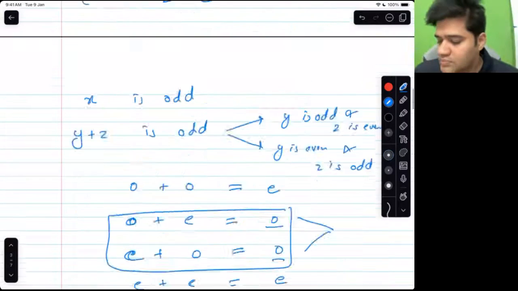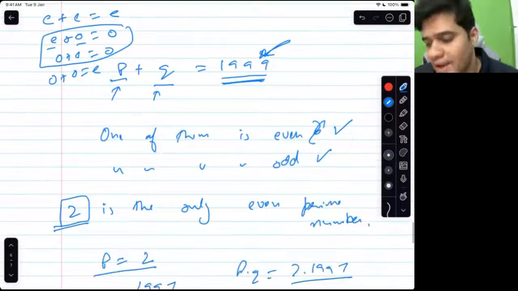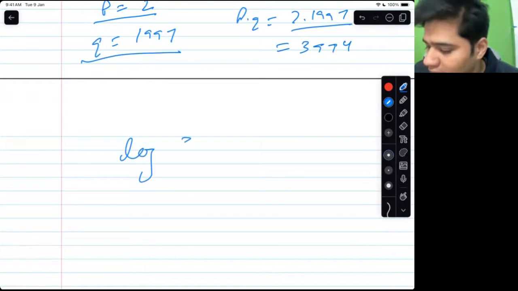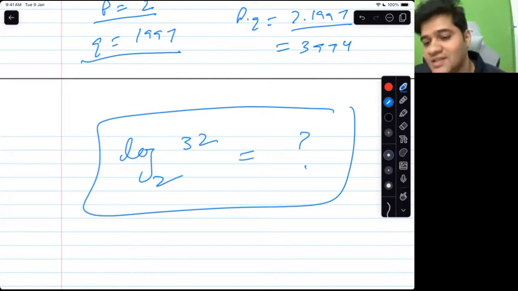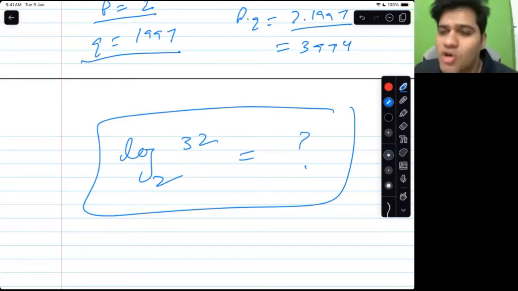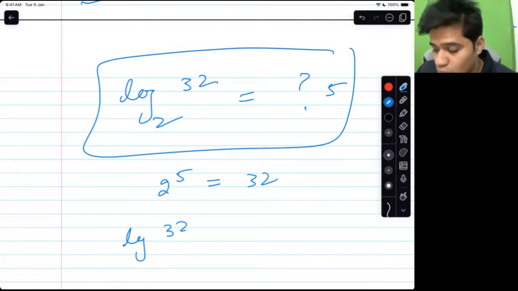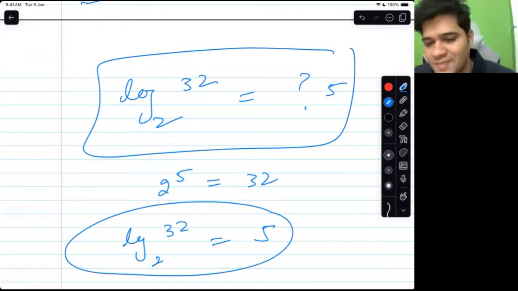Is everyone familiar with the concept of logarithm? That's only one question. Does everyone know what log 32 to the base 2 is? What is that answer? No, it is not 8. It is 5. Basically it is the reverse of power. So if 2 raised to 5 is 32, it means log 32 to the base 2 is 5. It is the inverse of power.